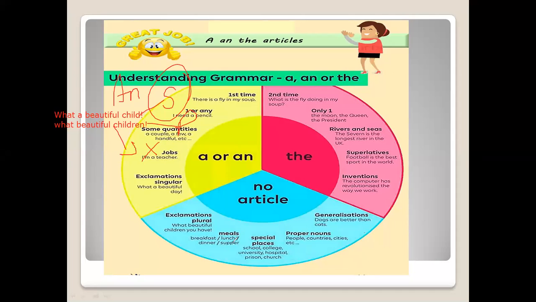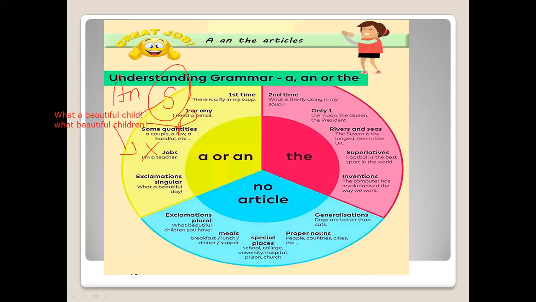Okay, then meals: breakfast, lunch, dinner, supper, brunch. Okay, we are going for brunch. It will never take any article. Special places: school, college, university. If it is one of a kind, supposing we are talking about school, I am going to school. Okay, I am going to school. I'm talking randomly about any school. But if I point out which school I'm going to, the Lyall Public School, then when we are talking about one specific thing, we'll put the, and when we are talking about it generally, we won't.